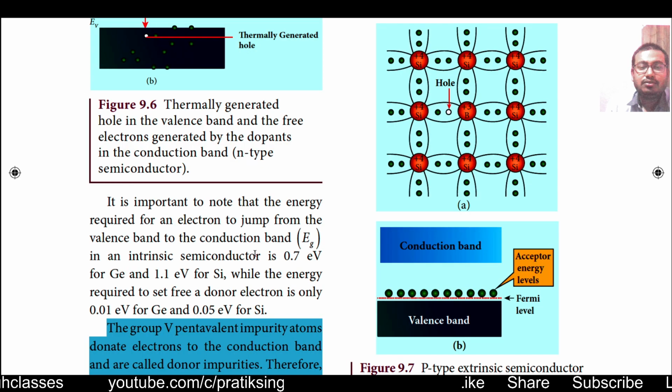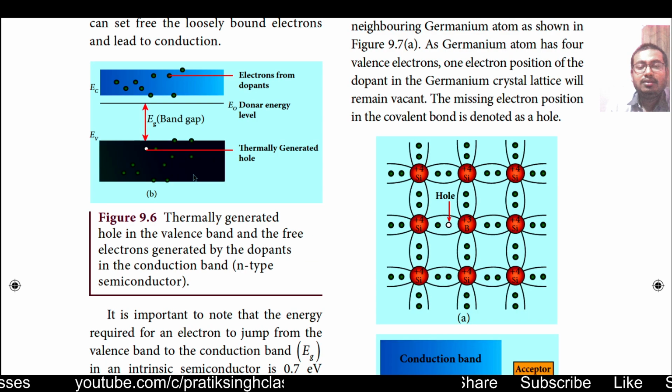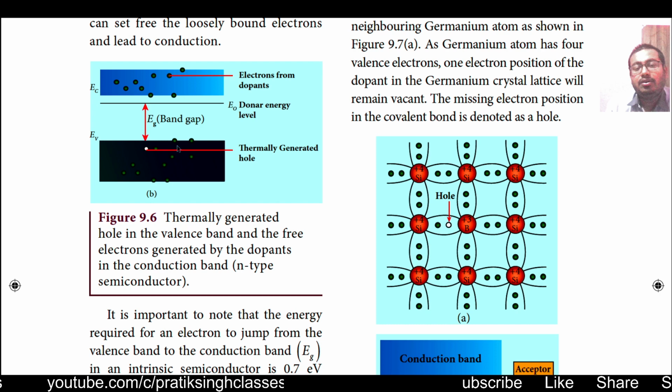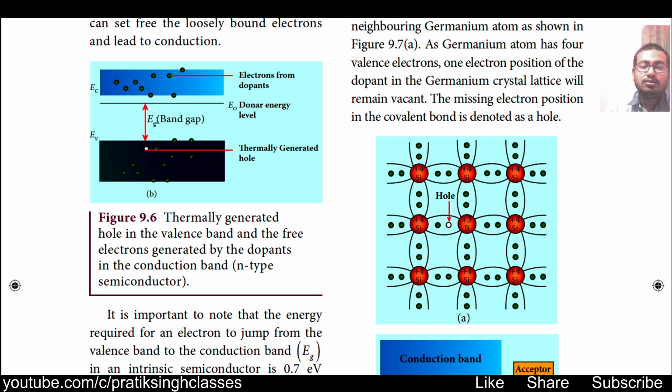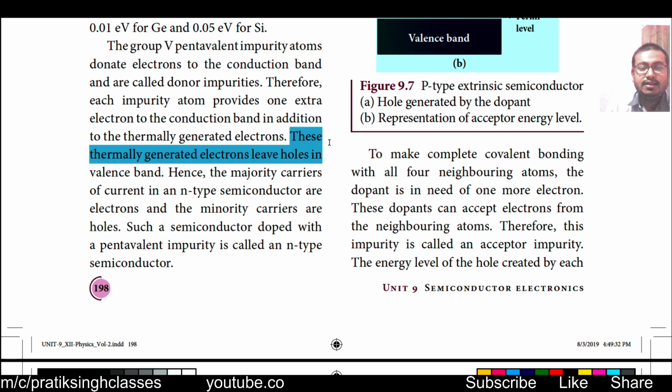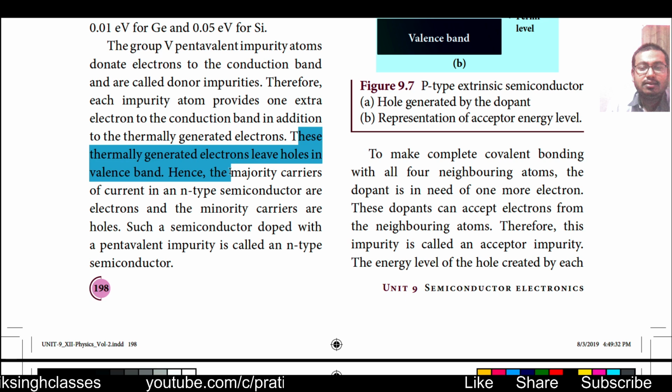So when heat is added to this extrinsic semiconductor, one or more electrons depending on availability will reach the conduction band, and some of the dopant's electrons will also go to the conduction band. These thermally generated electrons leave holes in the valence band.